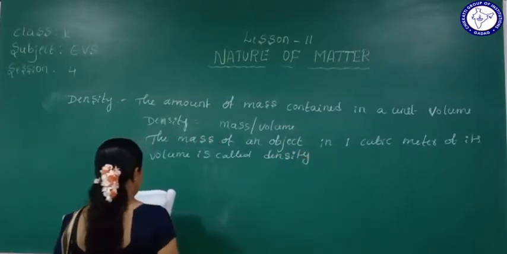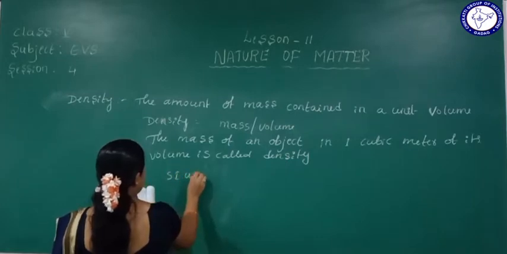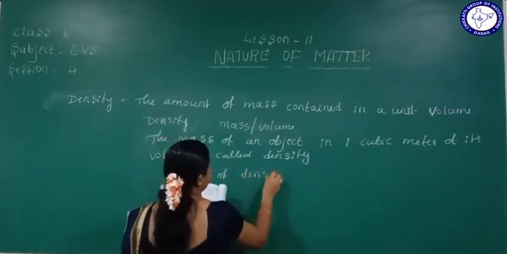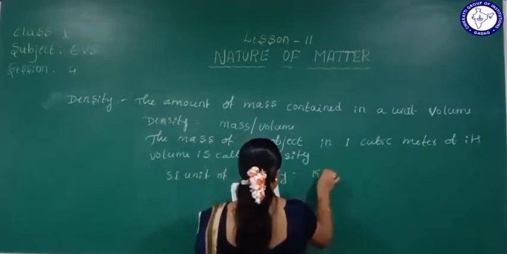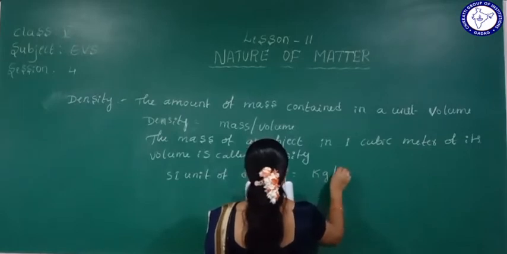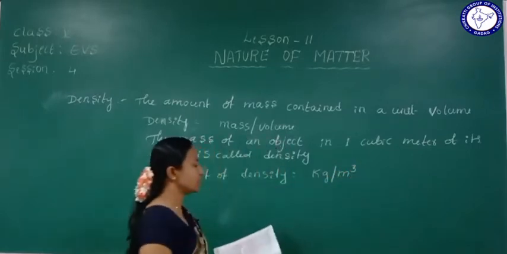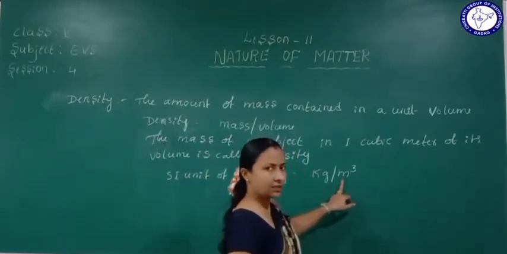So the SI unit of density is kilogram per cubic meter.